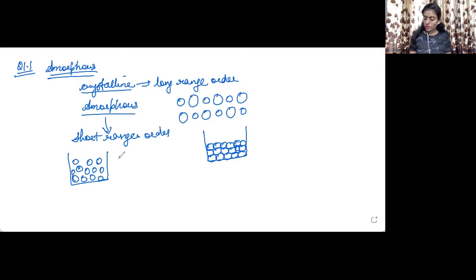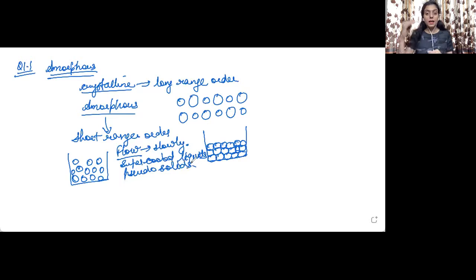Now, the amorphous solids have the tendency to flow. They can flow. So they are also known as the supercooled liquids. Now I think you understand what is the meaning of fluidity. The tendency to flow is fluidity. So they can flow, but they flow very, very slowly. So they are known as supercooled liquids, or they are known as pseudo solids, because solids do not flow.